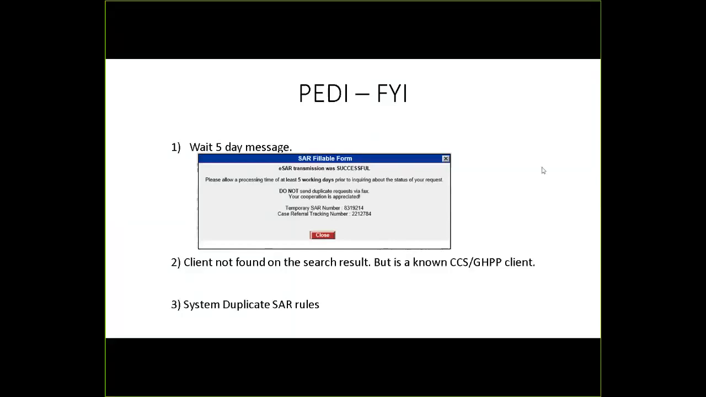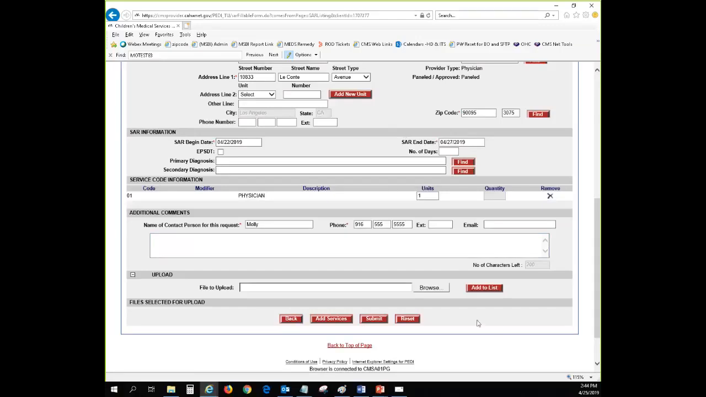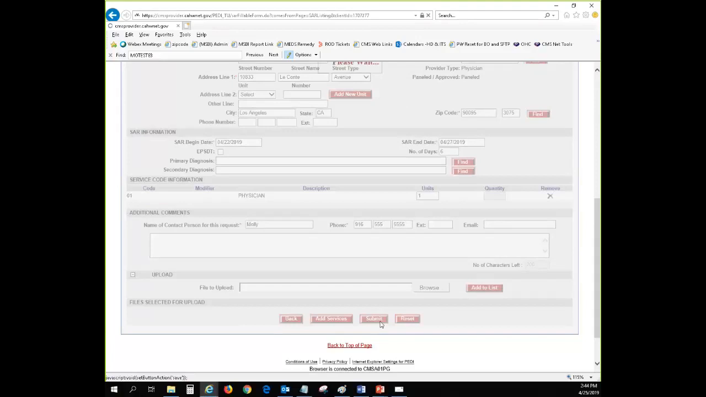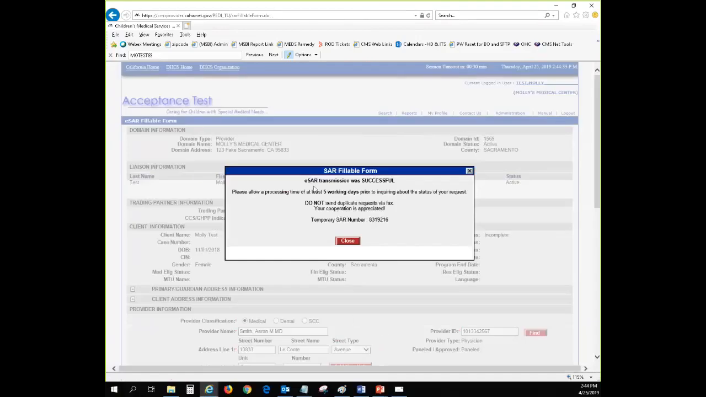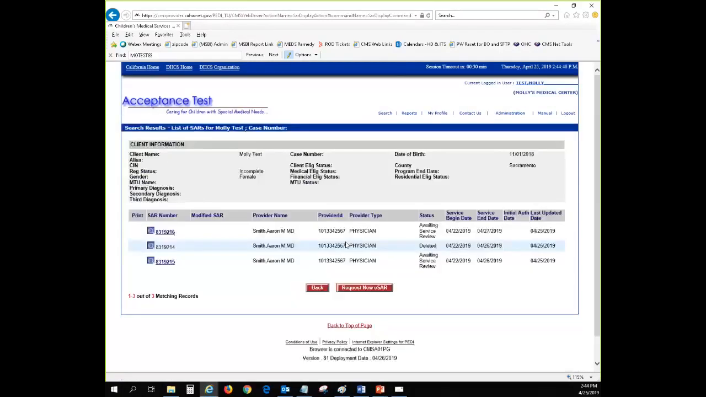So let me go ahead and show you the first example of what the 5-day message looks like. You can see the screenshot right here, but I also wanted to show you. I have a form here that I've already created and I'm about to submit. So I'm going to go ahead and click submit. The moment that you submit, that's when the message appears. So you'll see the message here and also the SAR temporary number. Okay? So that's basically an example of the 5-day message that the ESAR work group came up with. Okay? So I'm going to go ahead and click close, and it's going to take me back to the search results list of SARs for the client that I selected.